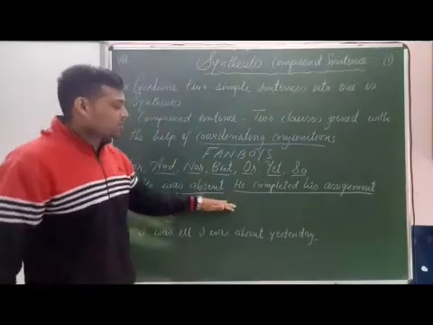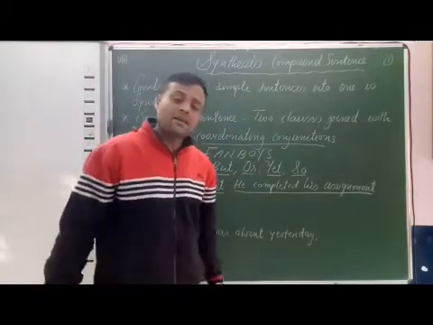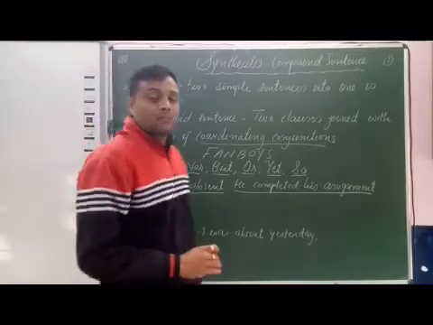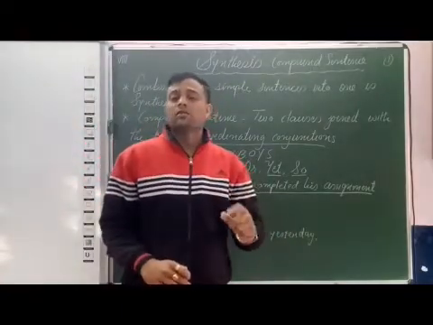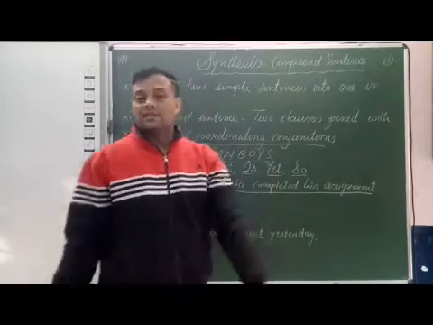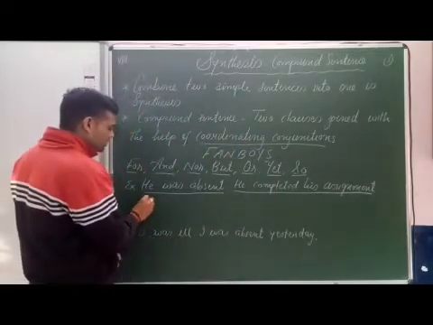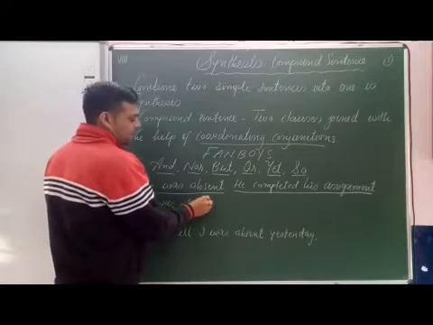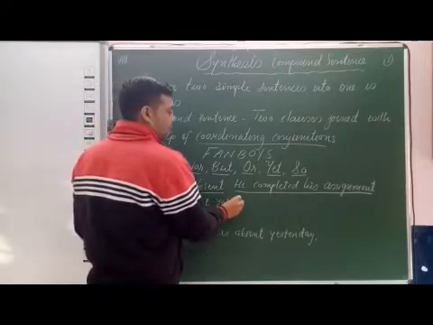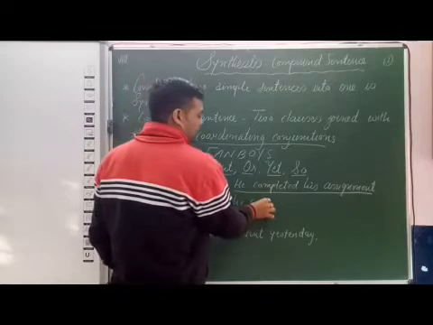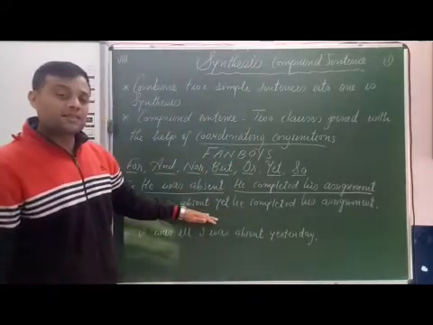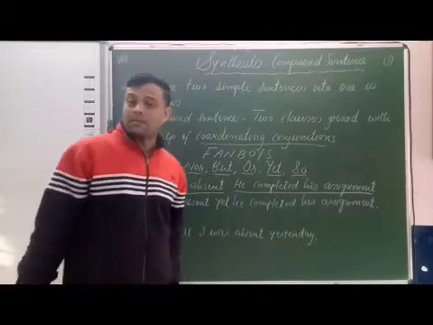Here, he was absent, he completed his assignment. We can make it compound by combining these two sentences using yet. He was absent, yet he completed his assignment. See, he was absent, yet he completed his assignment.